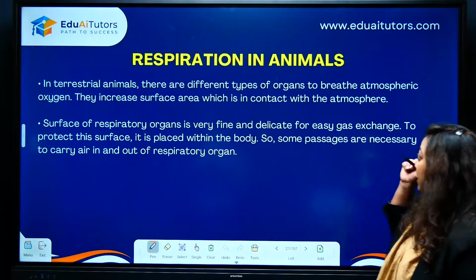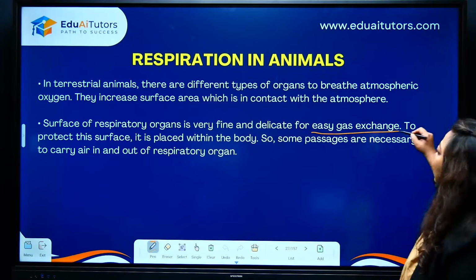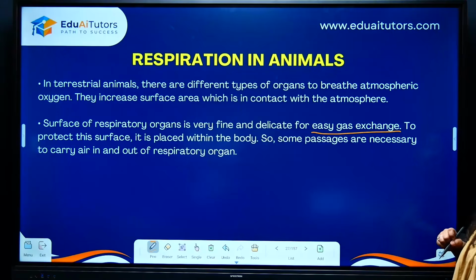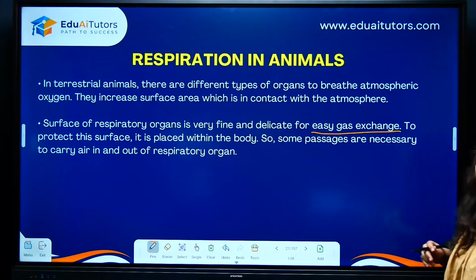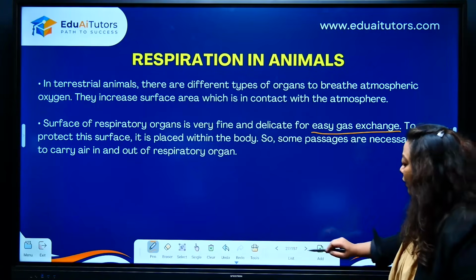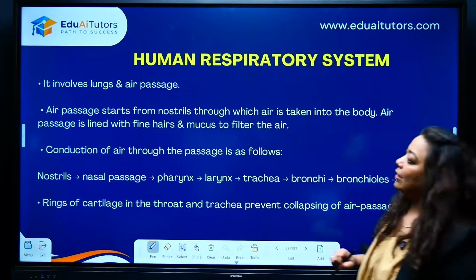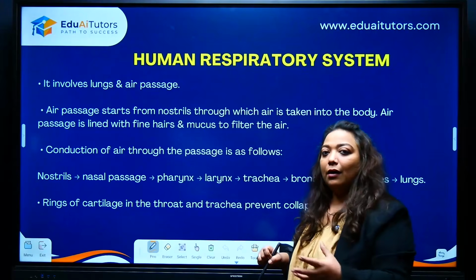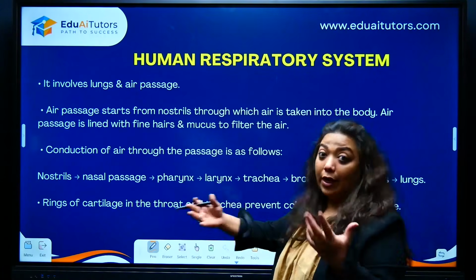Here we also should see that an easy exchange is facilitated. You cannot expend a lot of energy, or a lot of structures, just for a longer exchange.